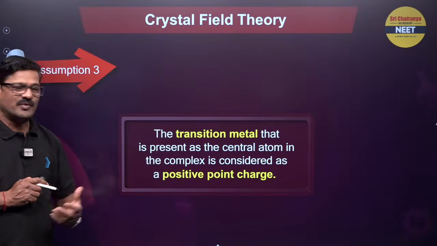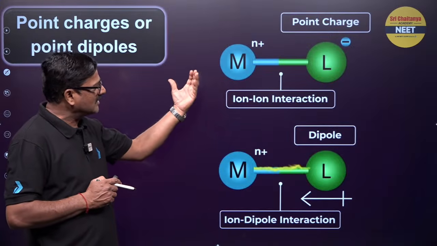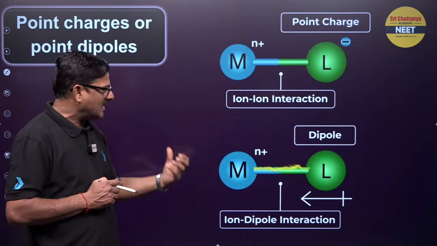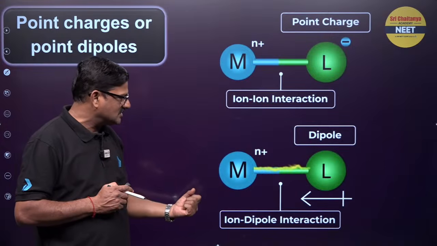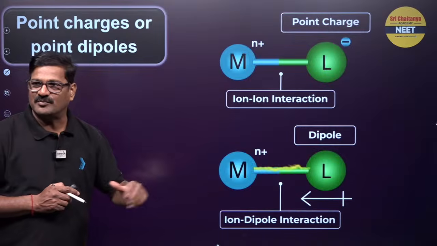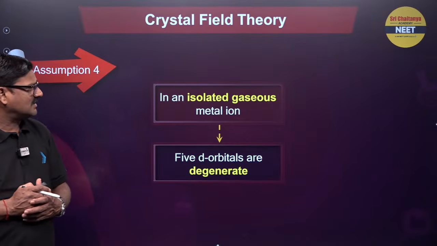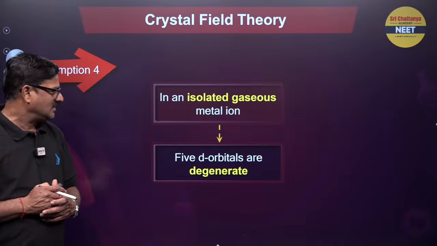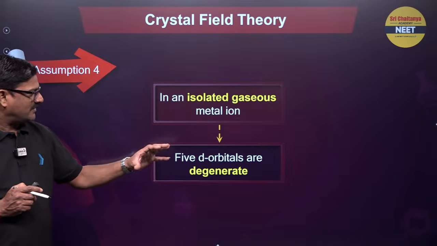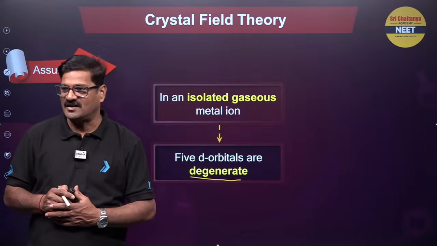So the positive point charges, and when the ligand is approaching the metal, actually the dipole is coming and interacting. So you can have ion-ion interaction or ion-dipole interaction, right? So in the isolated gaseous metal ions or atoms, the 5 d orbitals have the same energy, meaning degenerate.